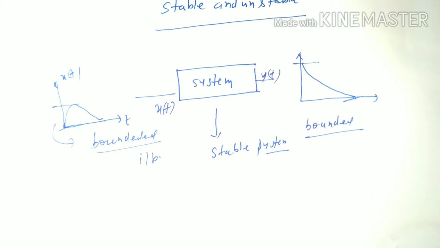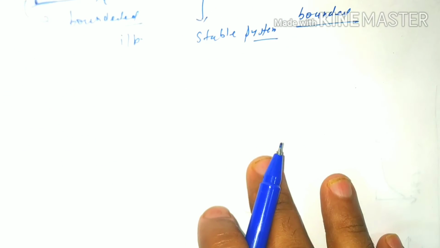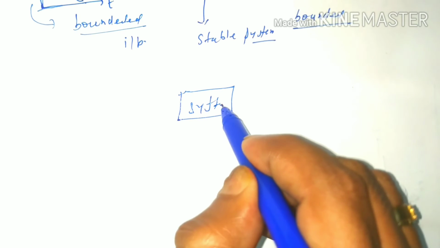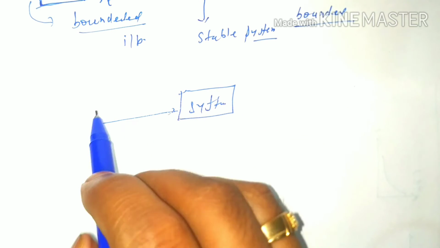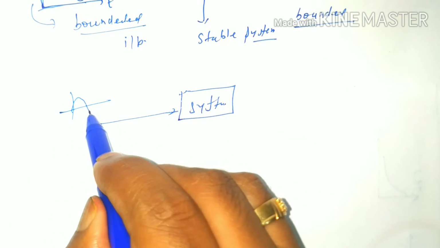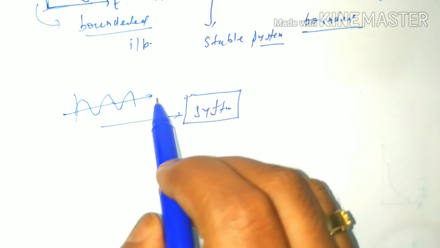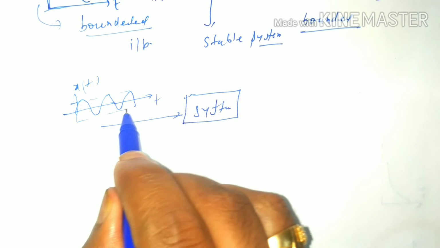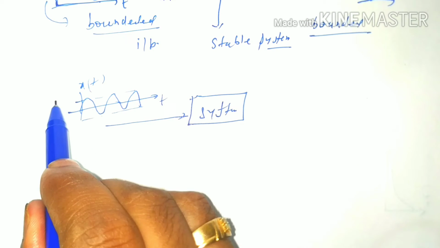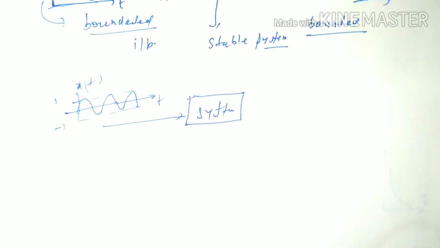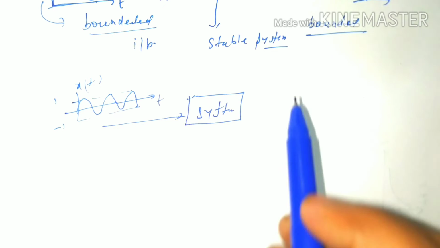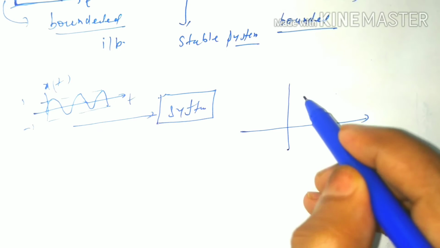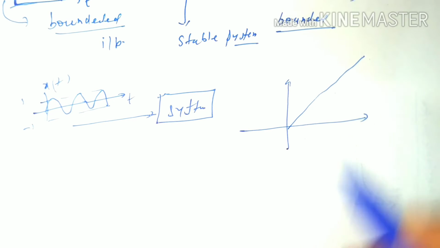Let us see an unbounded output. If a system is like this, the input signal will be a sinusoidal signal x(t). We know that it lies within positive and negative 1, and let the system's output be a ramp signal.